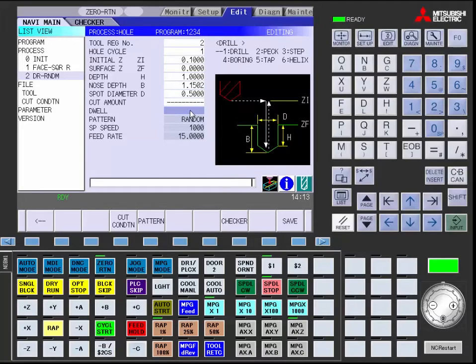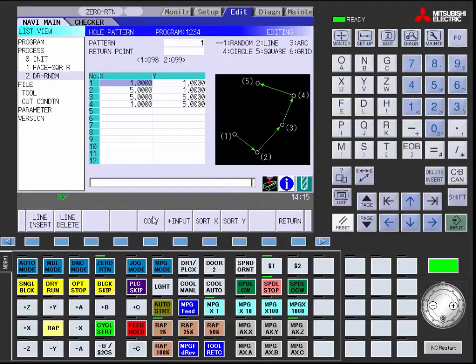For our dwell, we're going to use a 2-second dwell. Hit input and hit save. If you notice, no data setting on the pattern screen, which means we need to go to pattern. The pattern is where you want your holes located.